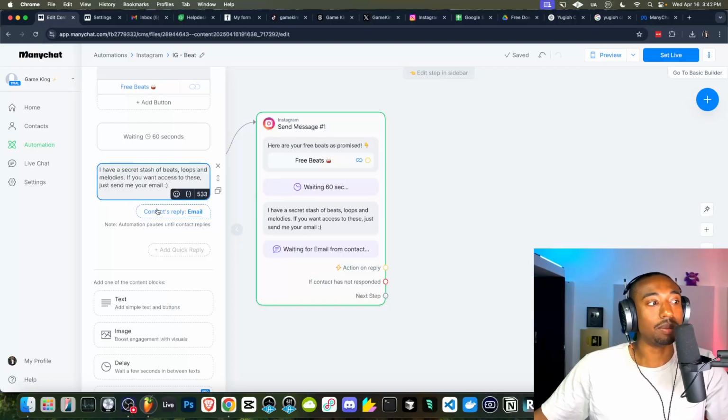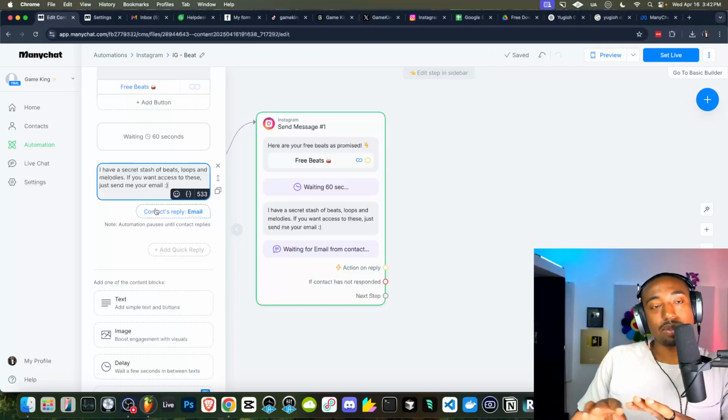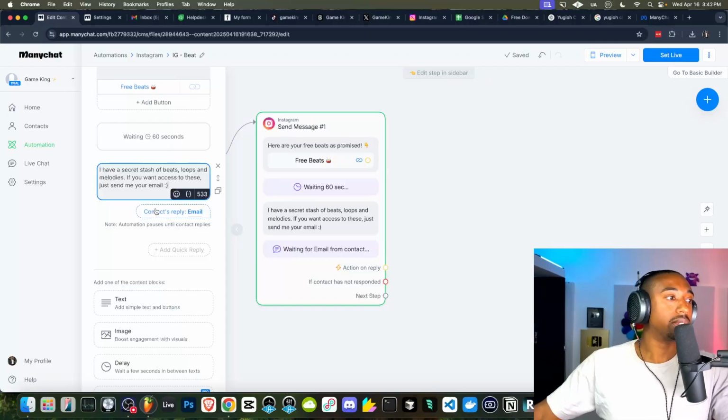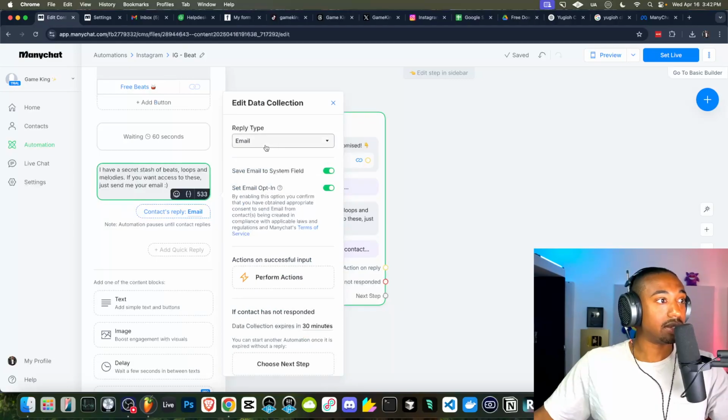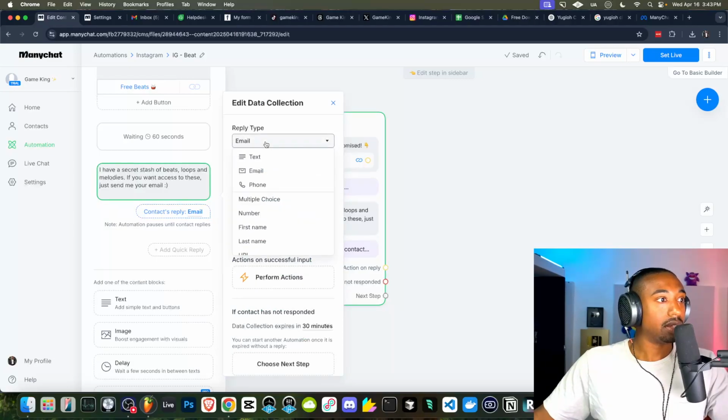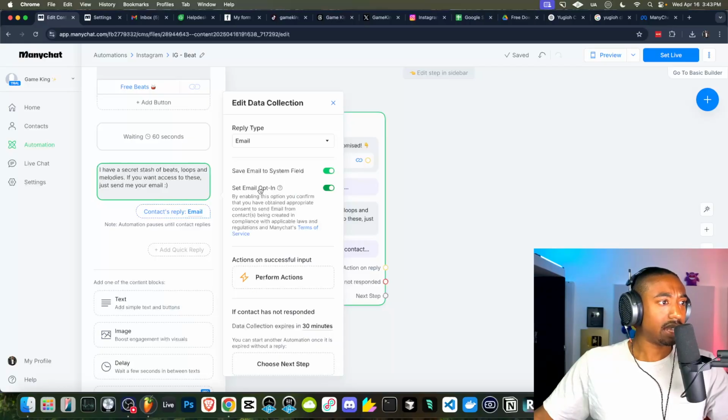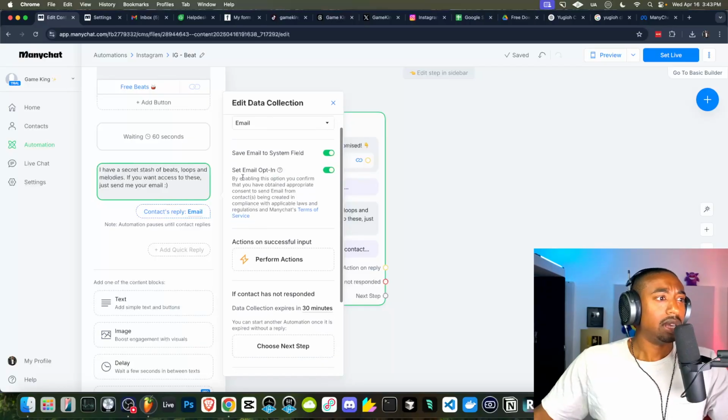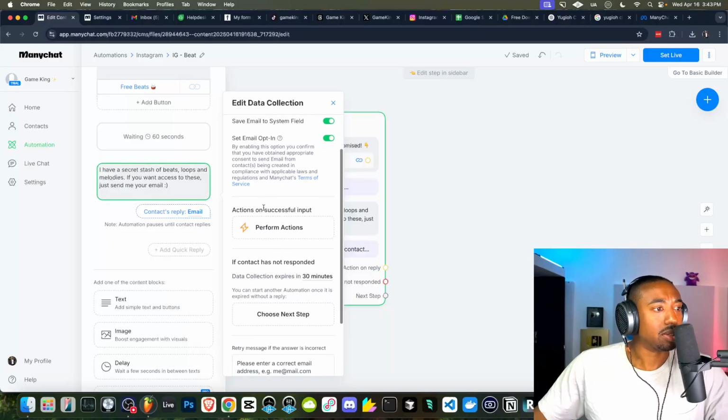Now in the system, it verifies if they're sending you email information, so you don't have to worry about that specific tedium. So we're going to click here and select email. We're going to save this to the email in the system field, save it, set as an email opt-in. This is for the ManyChat systems. You don't have to worry about that.